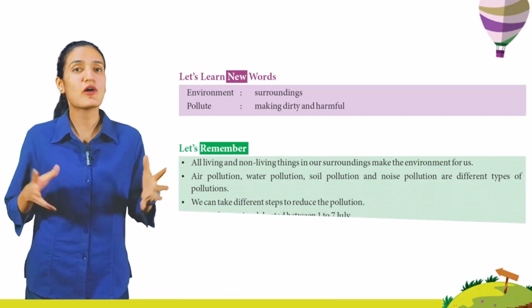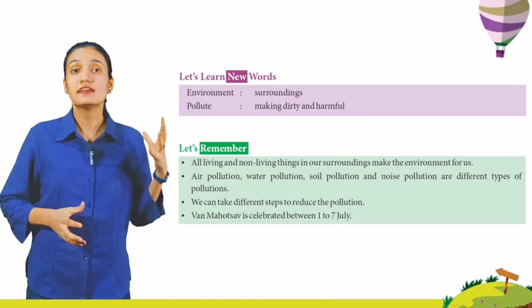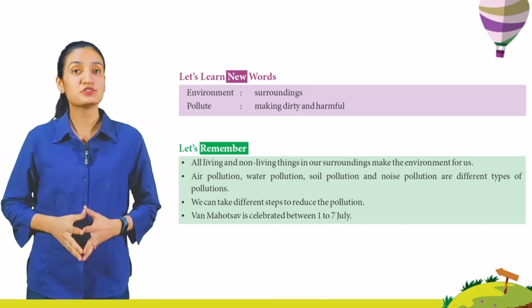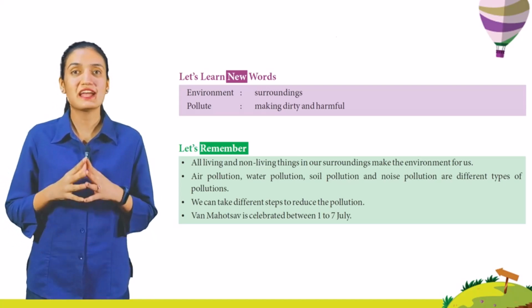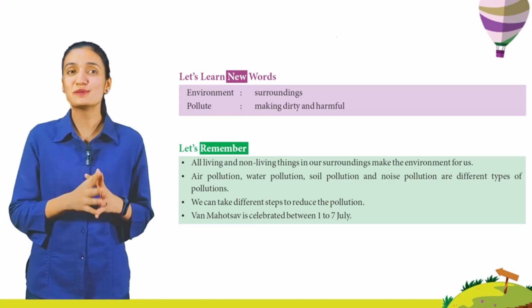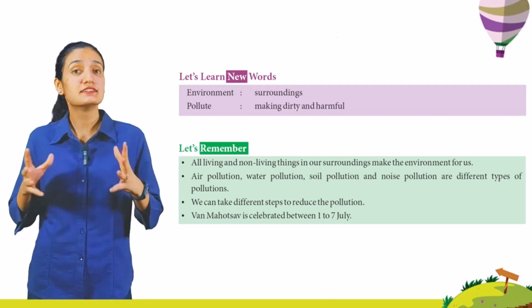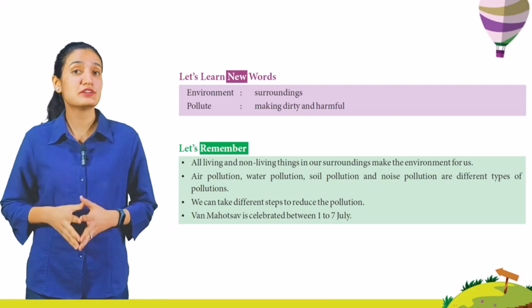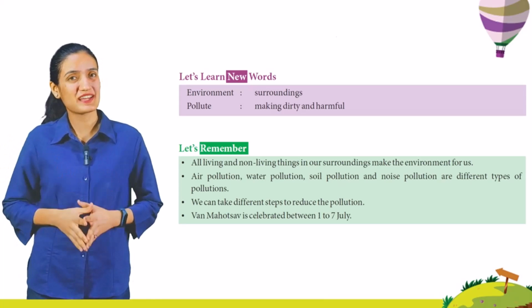Now kids, let's remember, all living and non-living things in our surroundings make the environment for us. Air pollution, water pollution, soil pollution and noise pollution are different types of pollution. We can take different steps to reduce the pollution. Van Mahotsav is celebrated between 1st to 7th July.